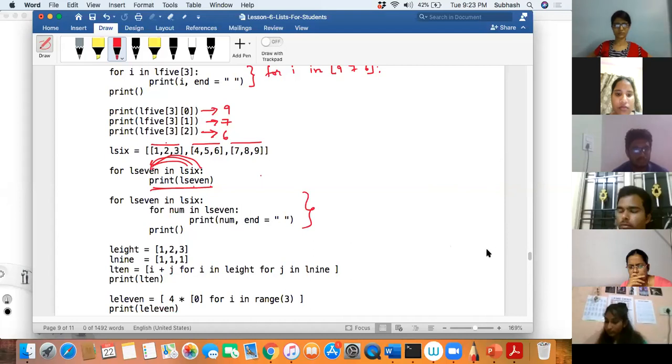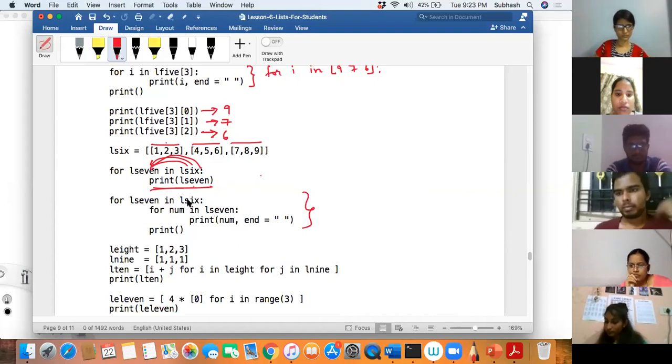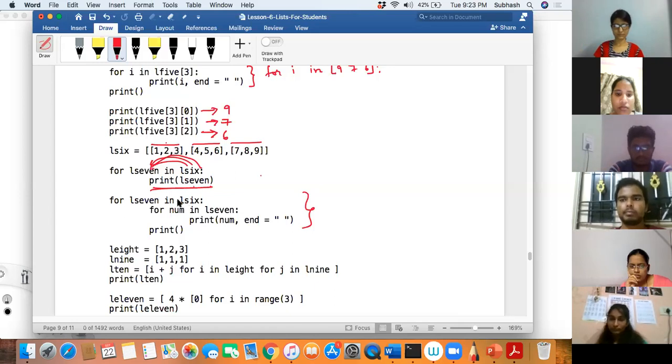Yes, sir. Tell me what will happen in this. This is nested for. Without the list, just the numbers will be printed. Let us navigate from the first element: 1, 2, 3.